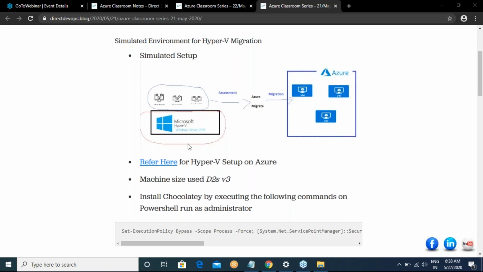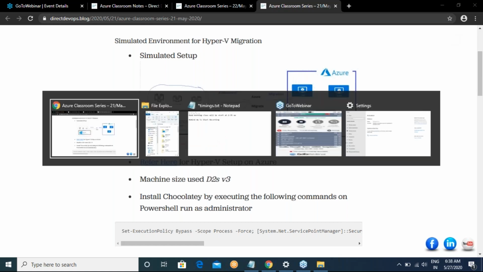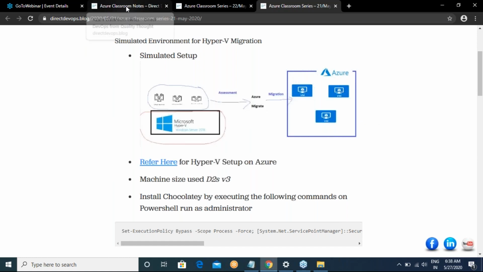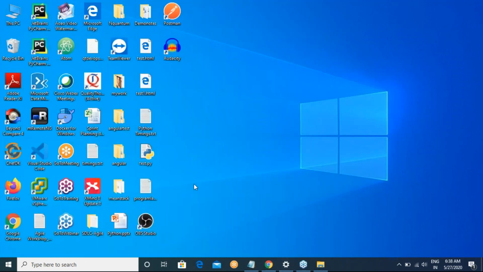I told you to delete the setup after migration, that's the reason why I'm asking how many of you have it. Otherwise, that would be my assumption. If you don't have it, it's fine.